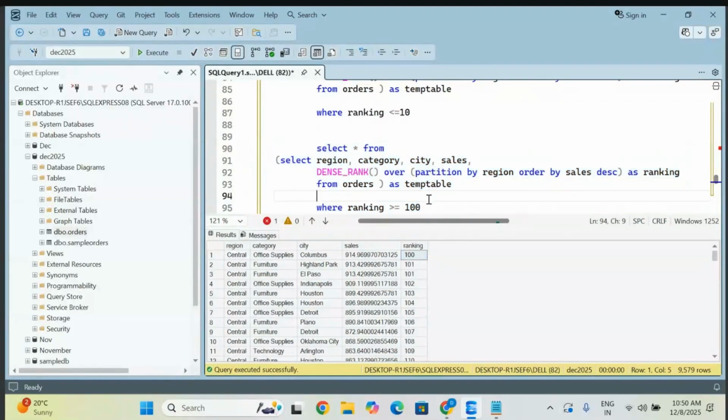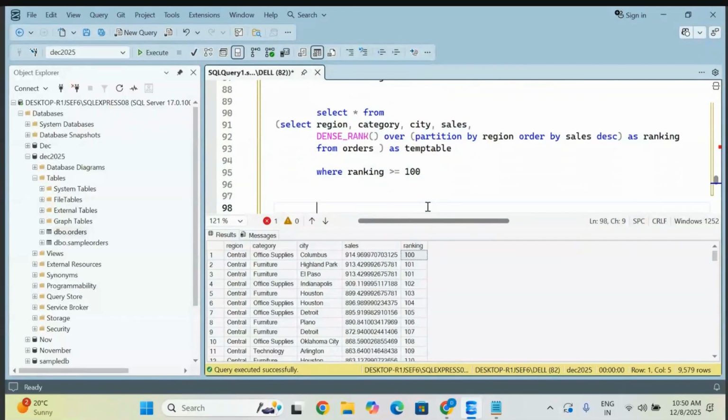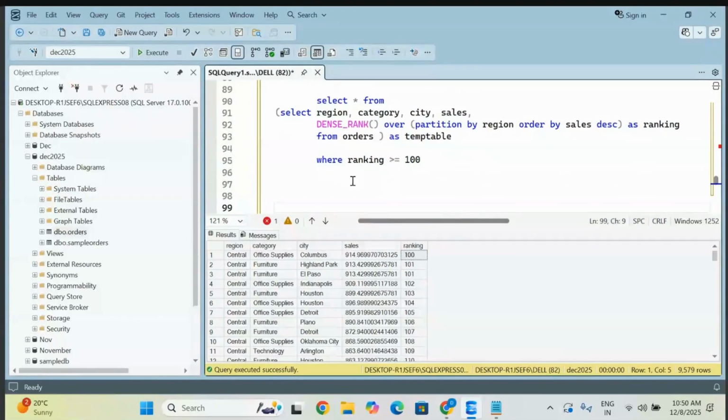So this is the simple thing that you can do by using this rank. Anytime, category-wise or subcategory-wise, you can take it. For example, if you have city-wise, then your partition is more important. That is one thing, observe. So let's see the next one.